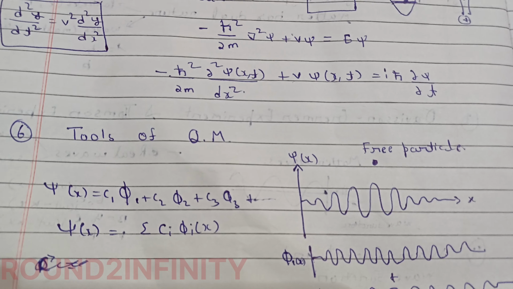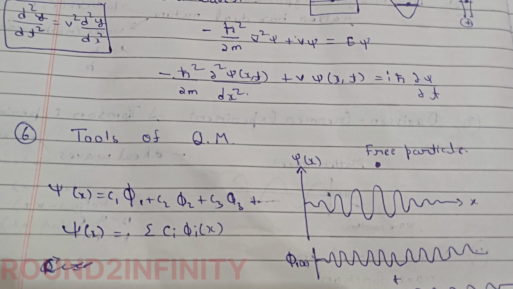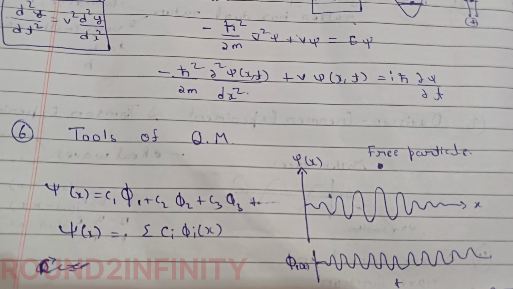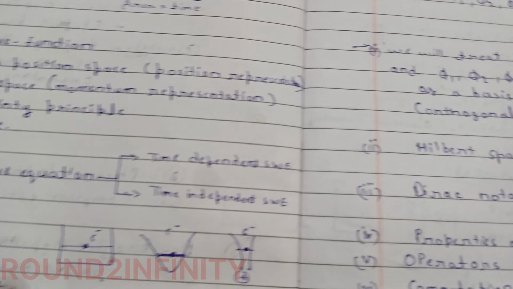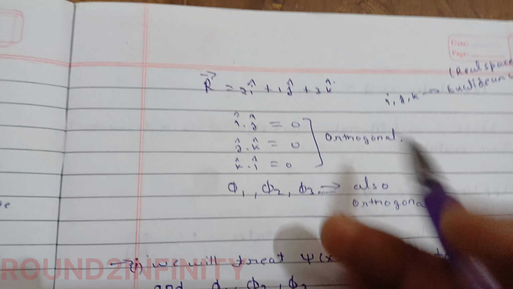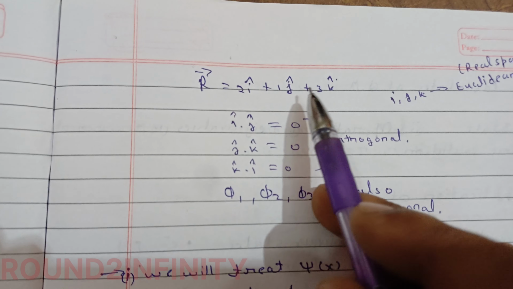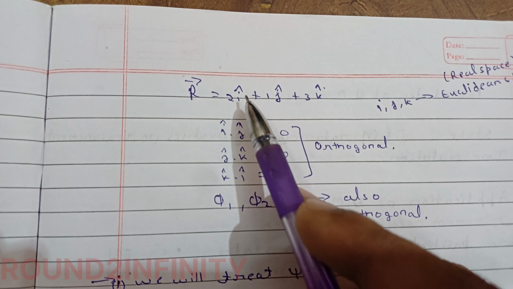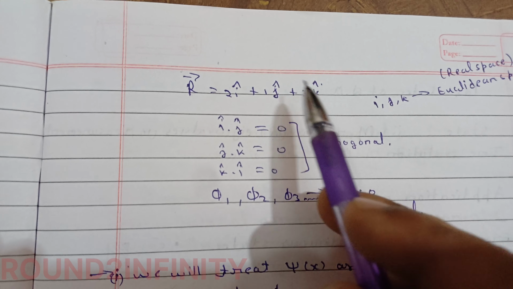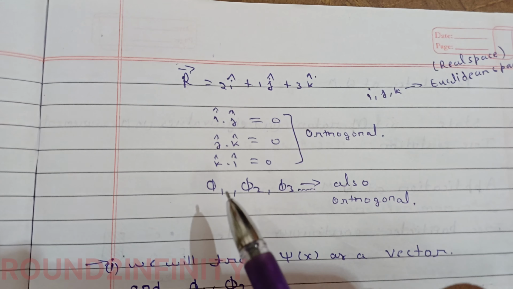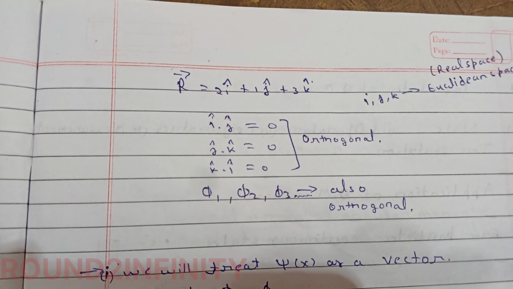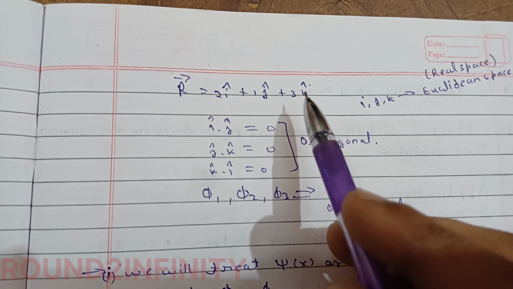Now, if there is this vector r, 2 i cap plus j cap plus 3 k cap, just as an example, these i cap, j cap, k cap are all orthogonal to each other, and are the basis vectors for a 3D space, and they are perpendicular.